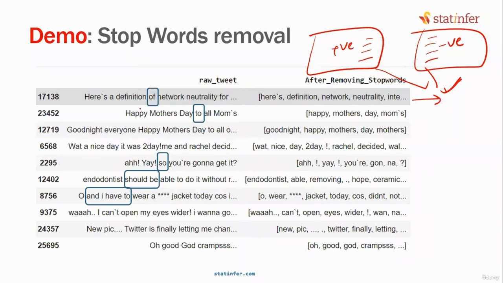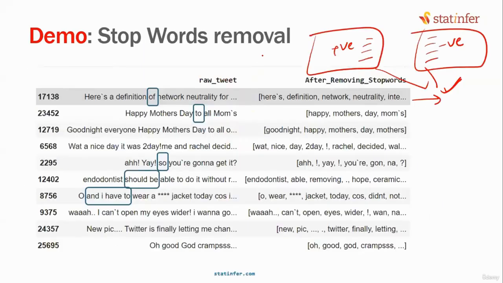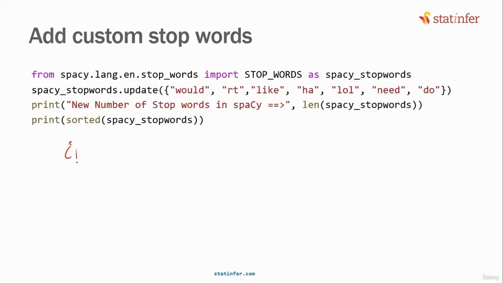Apart from these stop words, if you feel there are some additional stop words, these are the generic stop words. Based on your data, there will be some additional stop words. Do you agree with that? Let us suppose you are working on iPhone reviews. Look at this, all of you. If you are working on iPhone reviews, there will be some specific stop words only for those iPhone reviews. In iPhone reviews, what will be the stop words? Maybe you have taken 10,000 reviews. iPhone will appear in multiple reviews, so iPhone can be one stop word.